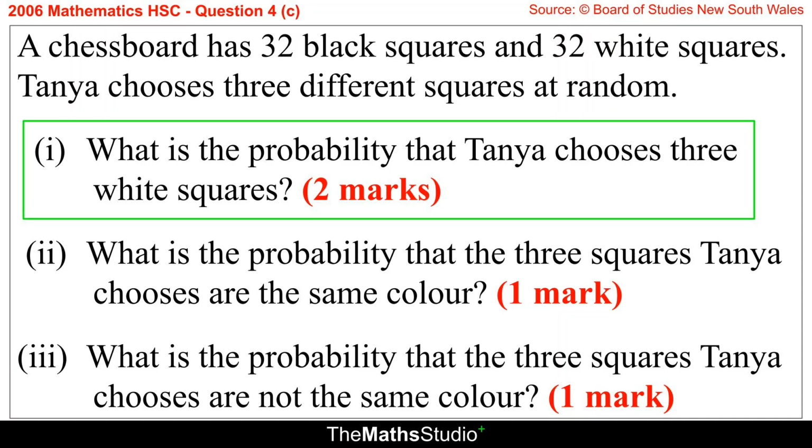Question 4, Part C. A chessboard has 32 black squares and 32 white squares. Tanya chooses 3 different squares at random. Part 1. What is the probability that Tanya chooses 3 white squares?